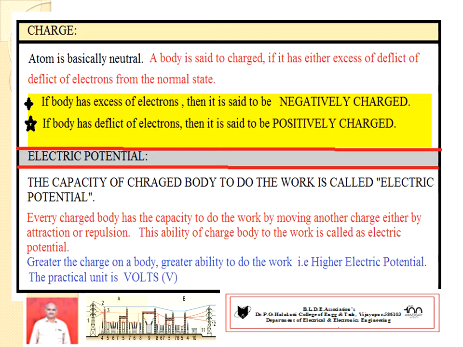So its practical unit is volts. It is expressed in volts. The greater the charge, the greater the ability to do work, that means higher potential. The lower the charge, the less ability to do work, so lower electric potential. It is also known as the total work done to bring a unit of positive charge from infinity to that point. So you remember, electric potential is expressed in volts.